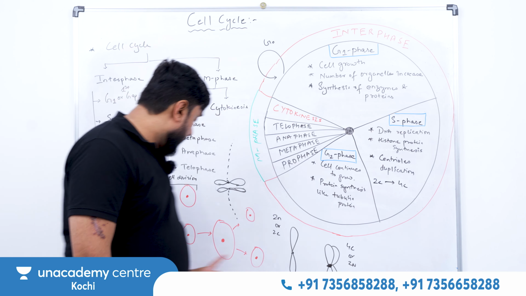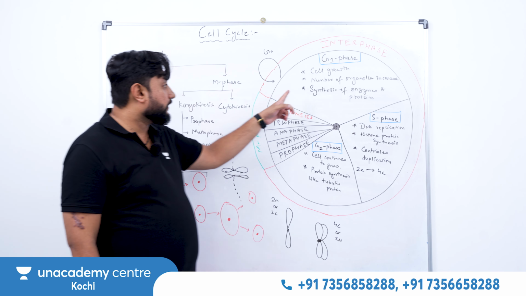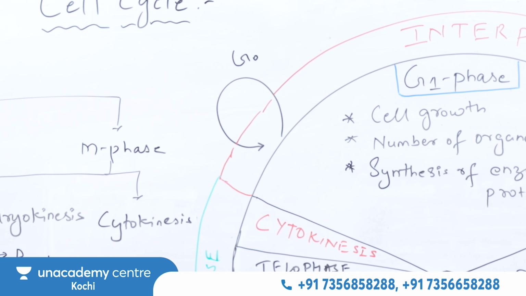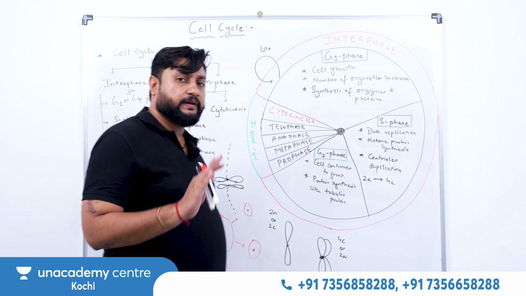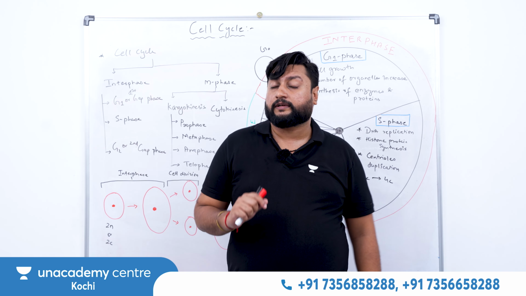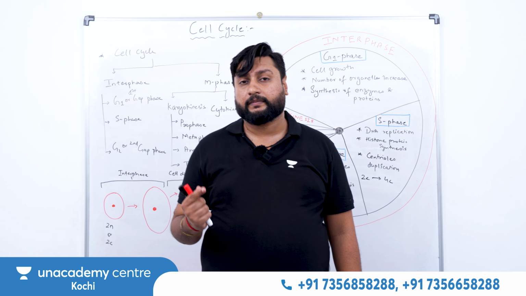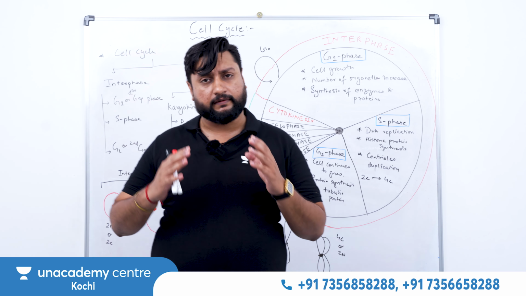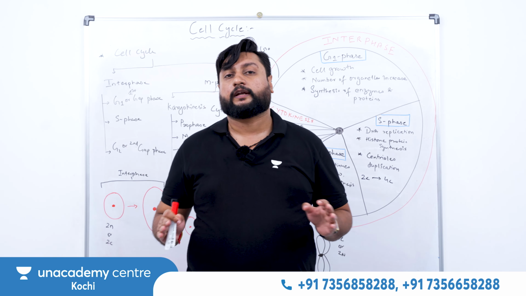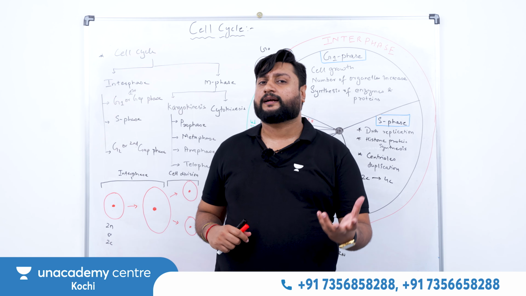But there are certain cells which will go for what? They become permanent cells. Those which become permanent cells won't be able to do cell division because they lose the property of cell division, and they will enter where? They will skip the G1 and enter the G0 phase, which we also call the quiescent stage. So in the quiescent stage, the cell will be metabolically active. Got it? The cell will be metabolically active, but no longer will it do cell division. So that means it will be a living cell only. It will do all its metabolism, its specific function is there, and it will perform all those functions, but it won't be able to do cell division. Like for example, heart cells and all.